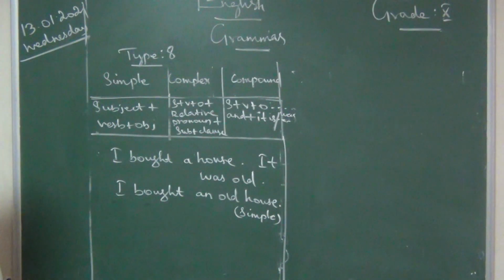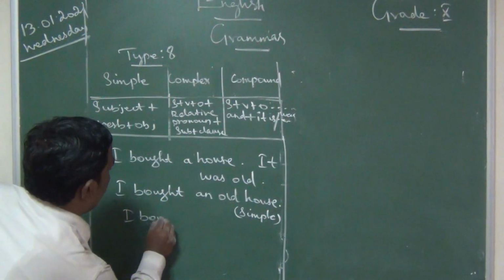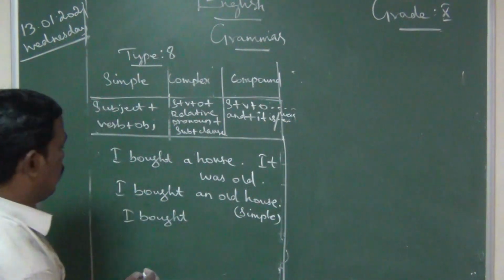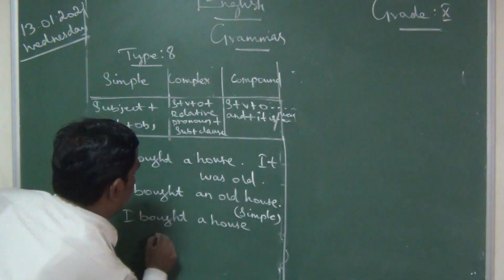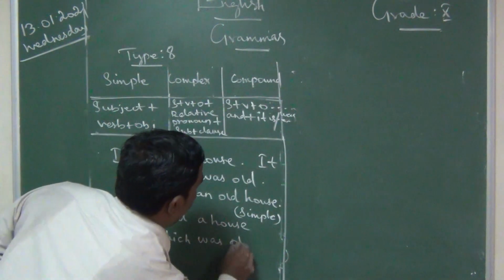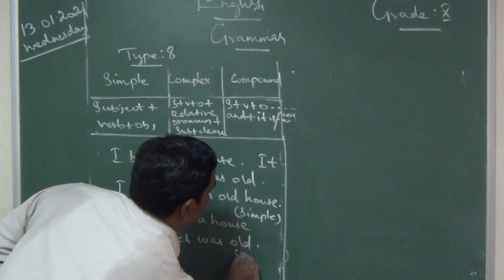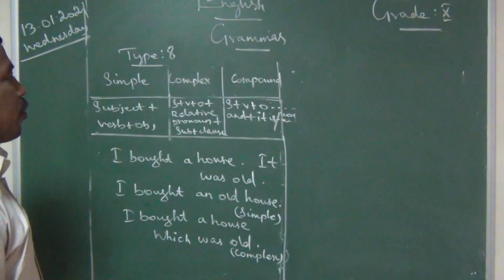When we are changing into complex: I bought a house which was old. So a relative pronoun, which was old. This is a complex sentence. So you know very well what relative pronouns are.